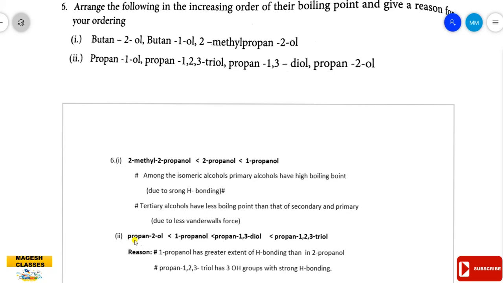The second question: propan-2-ol, 1-propanol, the same one. The 1-propanol has greater extent of hydrogen bonding than 2-propanol. And compare propane-1,3-diol and propane-1,2,3-triol. Propane-1,2,3-triol has 3 OH groups, whereas propane-1,3-diol has 2 OH groups with weaker hydrogen bonding. So this is the answer you have to write.